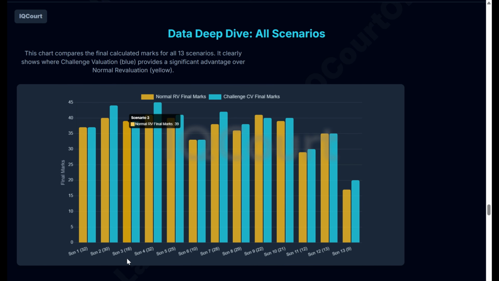If you scored 16, one got 39. Another case is 13. Both are the same. And if you got 32, in the normal version we got 41, and in challenge valuation they got 45 marks. Which means in most of the cases you can see they got more marks in challenge valuation. But it's still very costly, 2,500 rupees per subject.